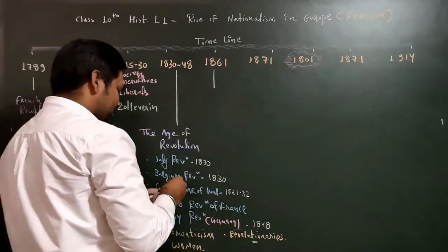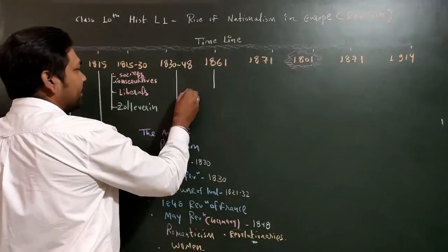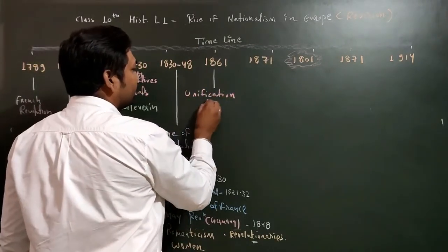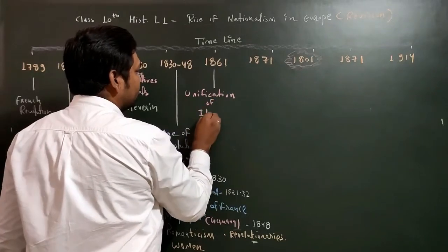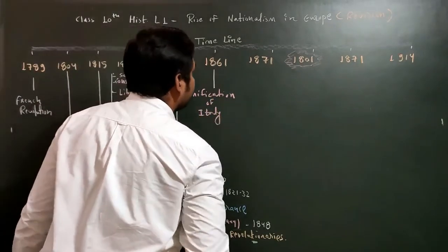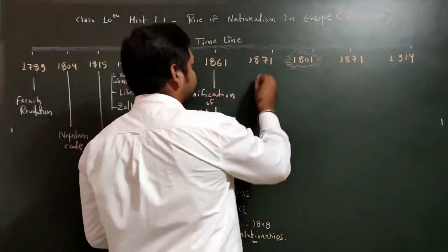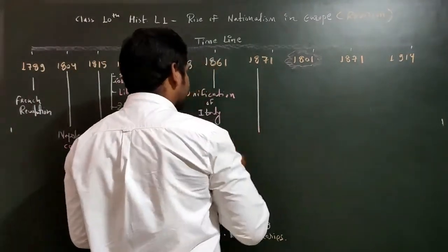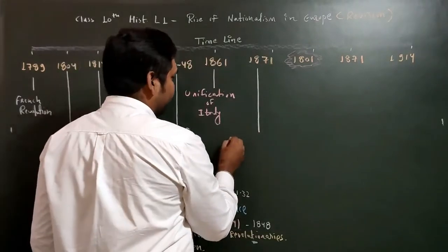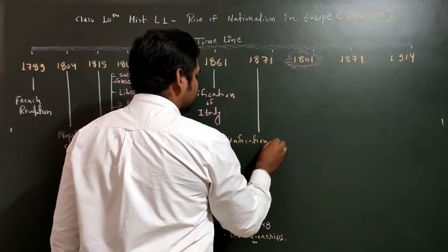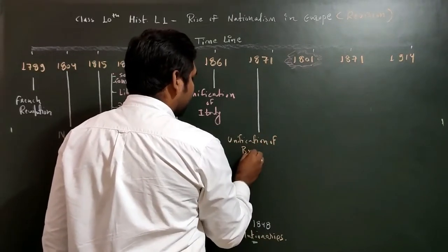Unification of Italy we will see. What will we see? Unification of Italy. Please write. Unification of Italy. Then 1871 we will discuss one more country, that is unification of Britain.